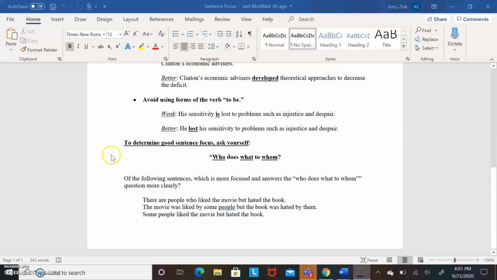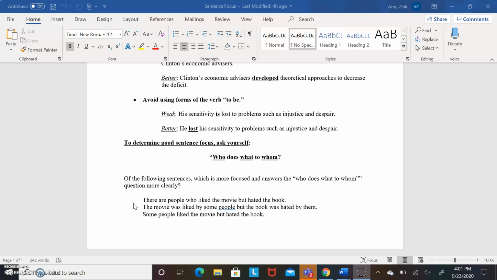So what you can think about as you look at your own sentences to try to determine if you have good sentence focus, ask yourself, who does what to whom? The answer to that, the who, should be at the beginning of the sentence. That's going to have your stronger, clear sentence focus. So if we look at these three sentences here, we look to see which one is more focused and answers that question, who does what to whom?